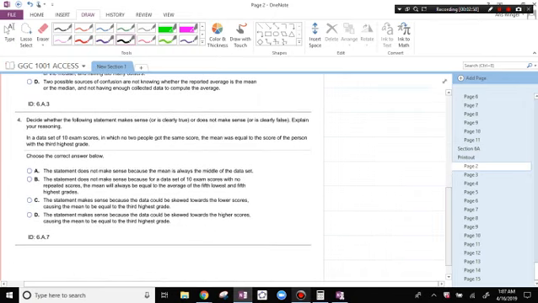Decide whether the following statement makes sense or does not make sense. In a data set of 10 exam scores in which no two people got the same score, the mean was equal to the score of the person with the third highest grade. So that is okay because the data set could be skewed towards higher scores, causing the mean to be equal to the third highest grade.